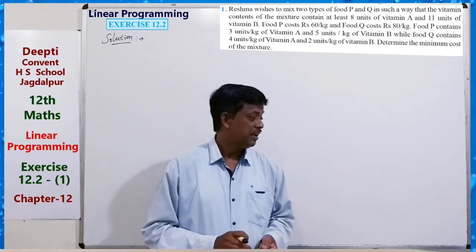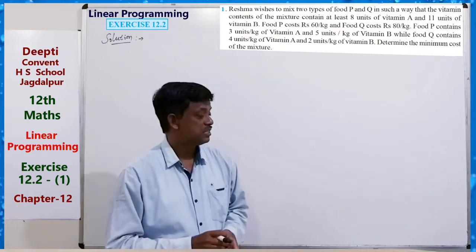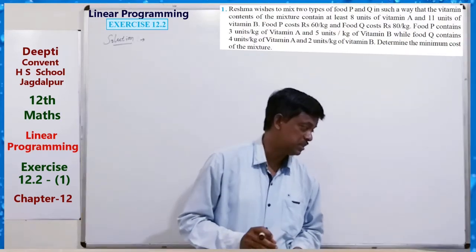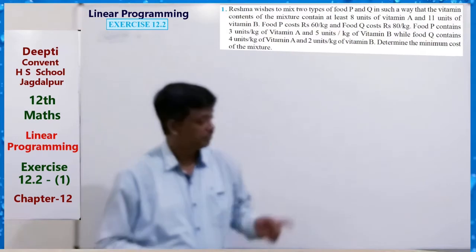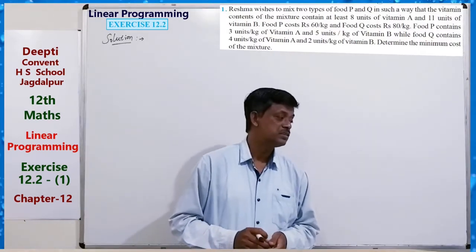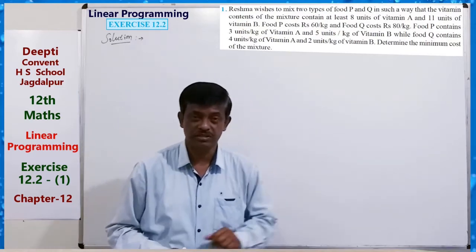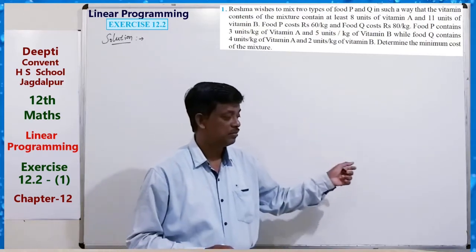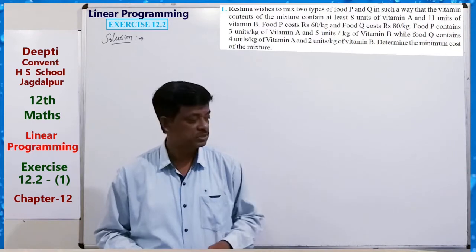Food P costs rupees 60 per kg and food Q costs rupees 80 per kg. This is the cost, given for two types of foods.